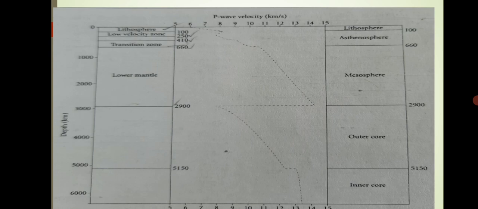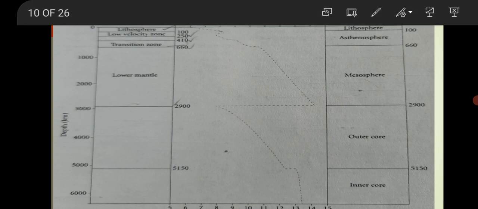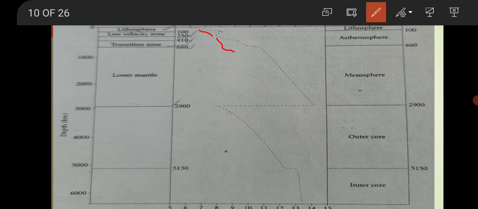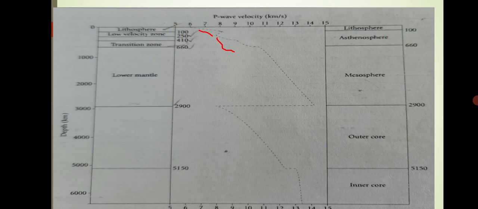See here in the diagram, the P wave velocity. You can see the P wave slowly rises from the lithosphere or crust into the mantle. It reaches 6 to 14. Then at the core mantle boundary, or Gutenberg layer, at 2900 kilometers, it falls from 14 to 6, then 7, 8.